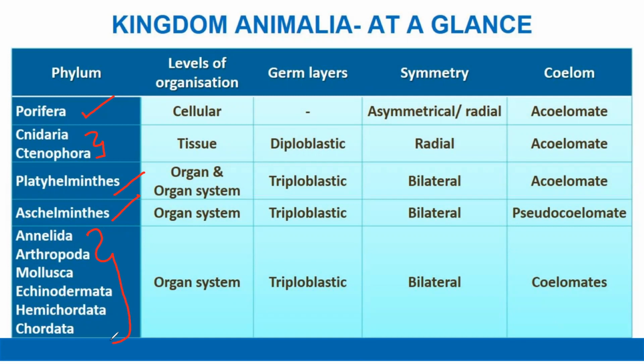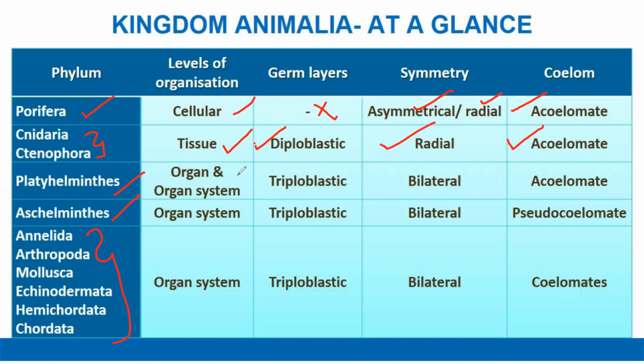Level of organization in Porifera is cellular. It doesn't show any kind of germinal layer. Symmetry is radial as well as asymmetry. Coelom is absent; they are acoelomate. Cnidaria and Ctenophora show the tissue level of organization. They are diploblastic in nature, radial, and acoelomate.